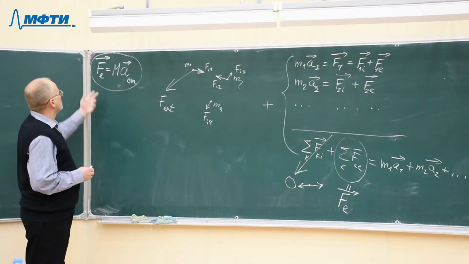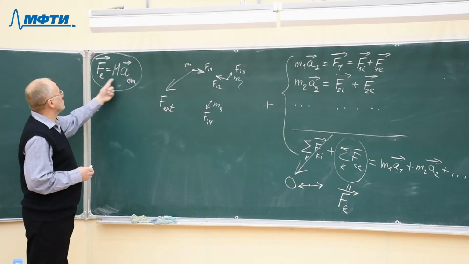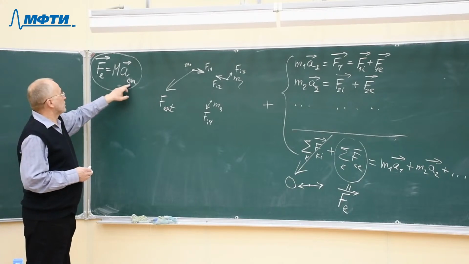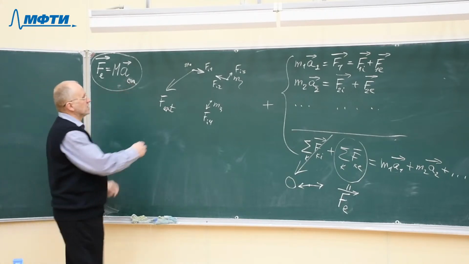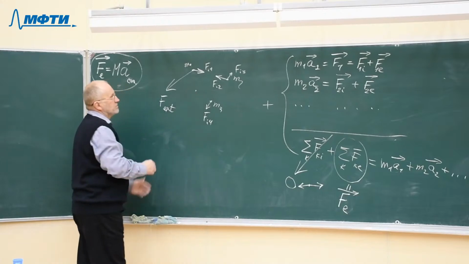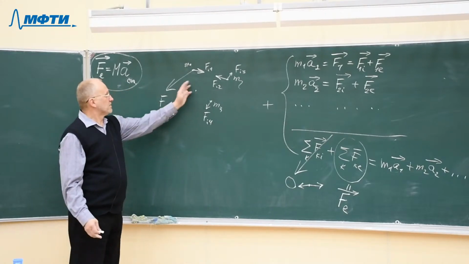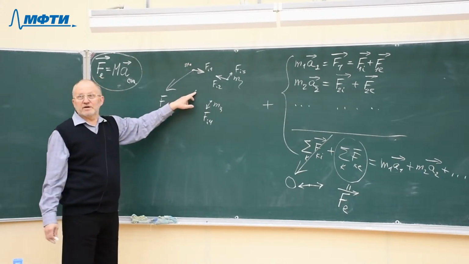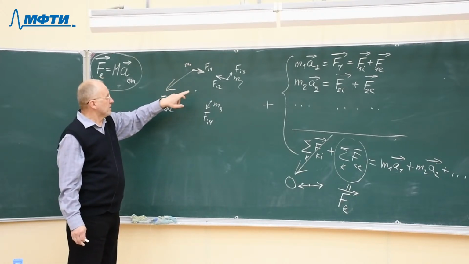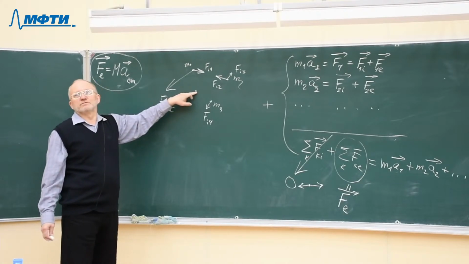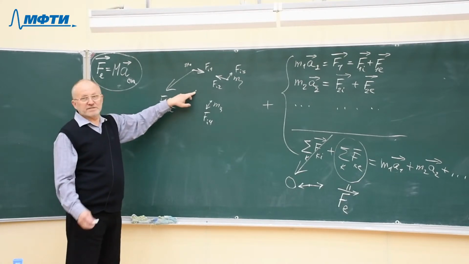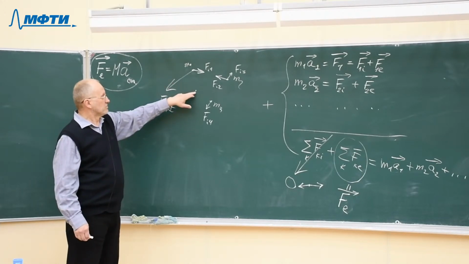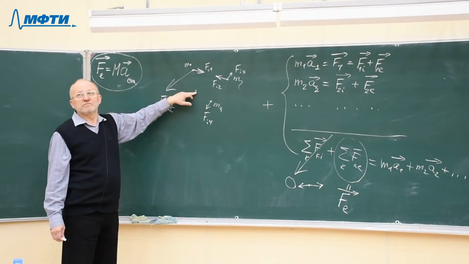The theorem looks like Newton's second law, but what is the acceleration of the center of mass? The center of mass is some point in vacuum. Nothing is here. All the particles are somewhere in other places. And we consider the acceleration of this imaginary point. It's not always inside the rigid body. Sometimes it's somewhere far away from other points.